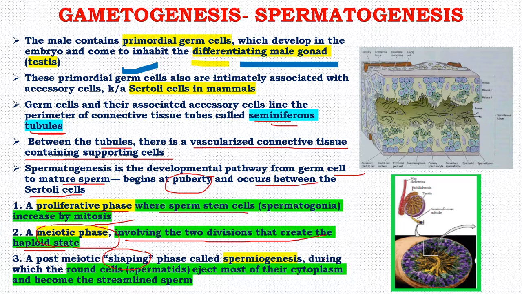So this is the location of this. These are the seminiferous tubules, and you can see here these are the seminiferous tubules. This is testis, epididymis, vas deferens is a section in which sperms are there.